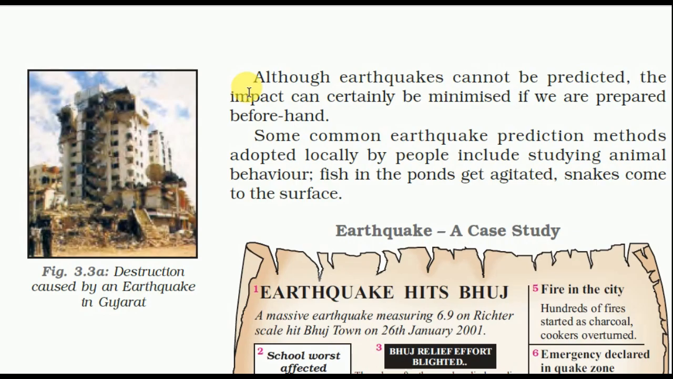Although earthquakes cannot be predicted, the impact can certainly be minimized if we are prepared beforehand. A common earthquake prediction method adopted locally by people includes studying animal behavior. Fish in the ponds get agitated, and snakes come to the surface.